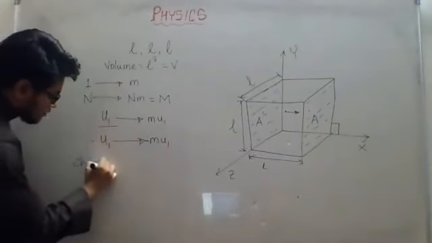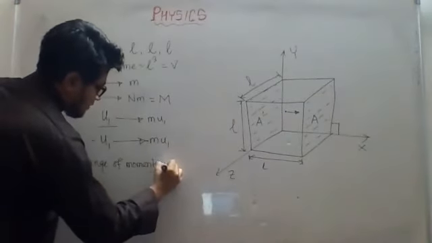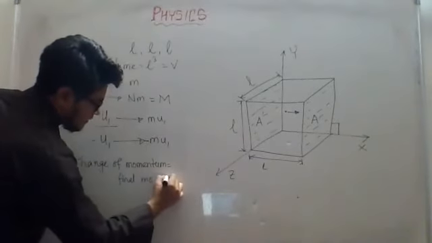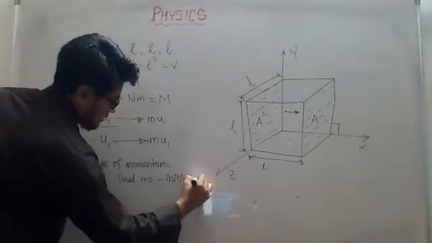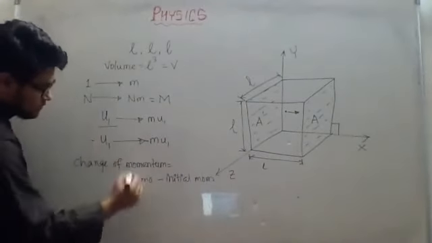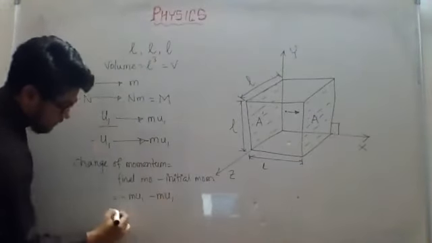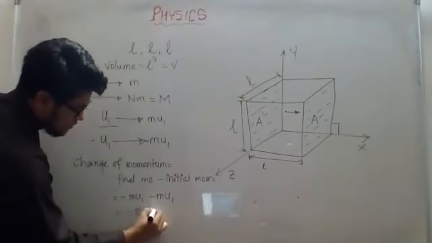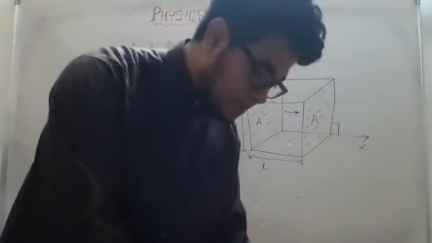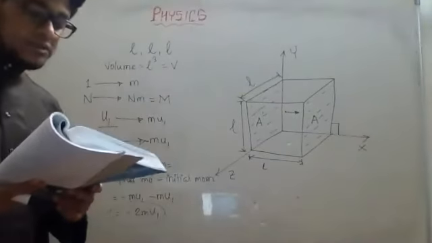If I tell you to find the change of momentum from here, what will you do? You will write final momentum minus initial momentum. This is the way to find the change: final minus initial. So the final momentum is minus mu1, minus the initial momentum mu1. So what will happen? Minus 2mu1. This is the amount of change of momentum. I hope you understand. So due to this collision, the change of momentum of the molecule perpendicular to the wall A is minus 2mu1.